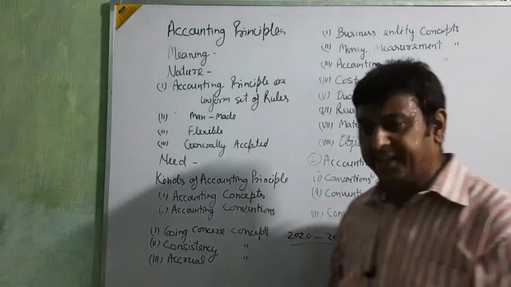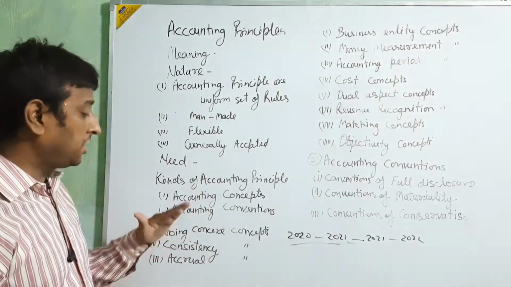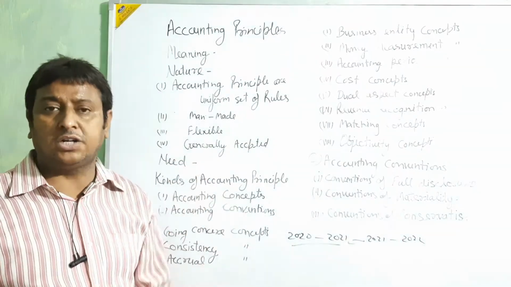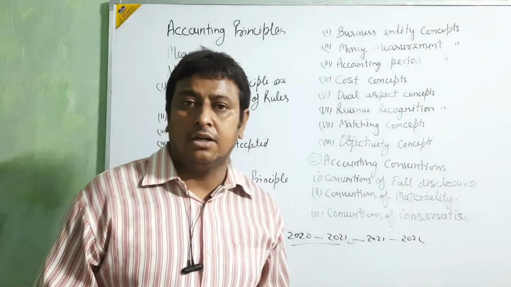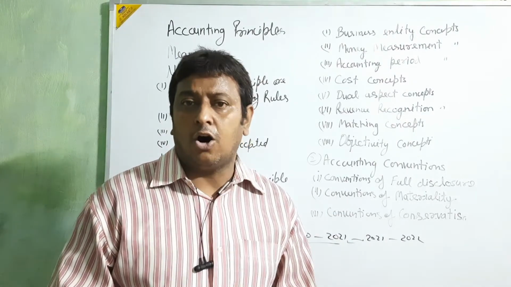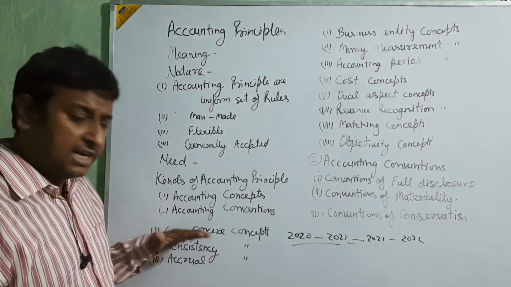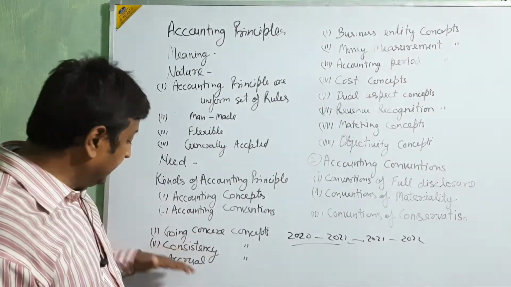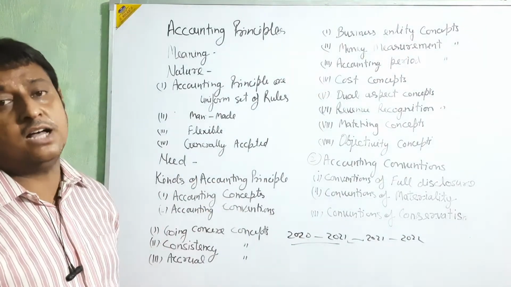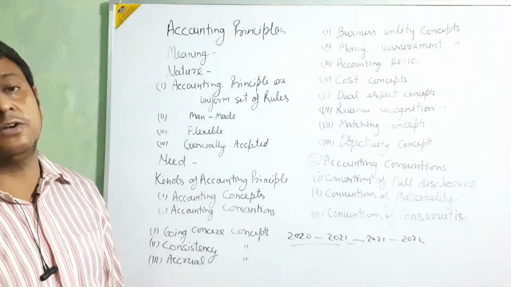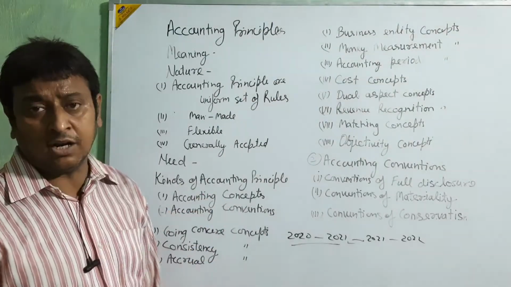Okay, beta, it is needed, because without maintaining consistency in the accounting, you cannot treat all the accounting. You cannot utilize all the systems, all the income and expenses. So this accounting principle is telling that consistency is very important for the business, and for the accounting. Without maintaining consistency, you cannot make your accounting.